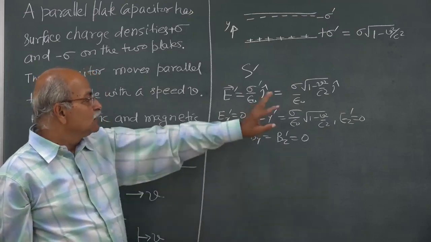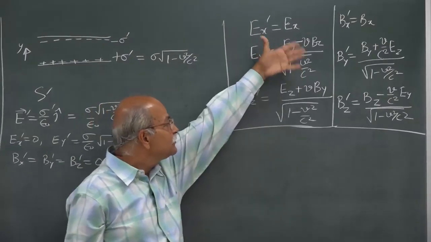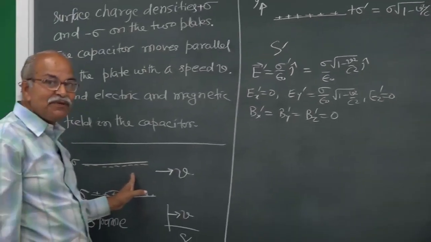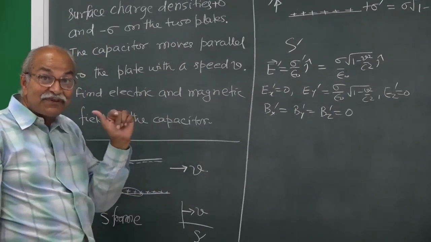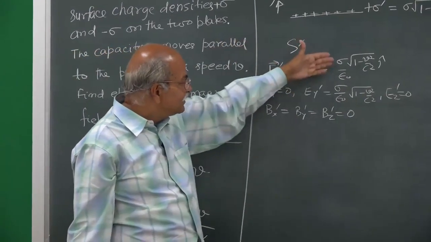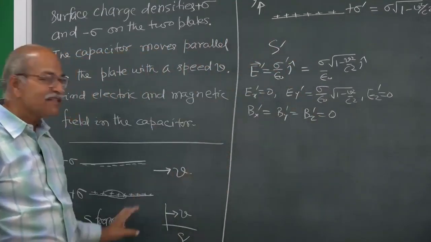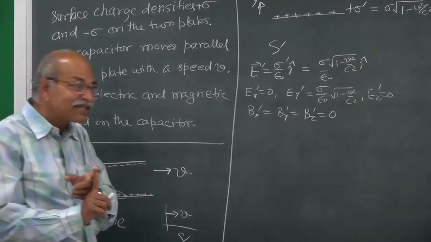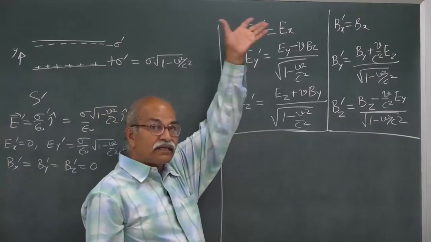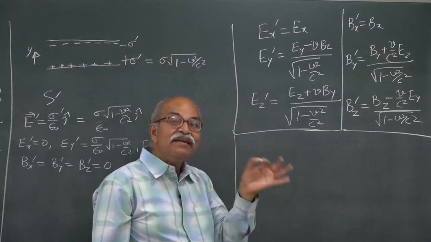Now I can make use of the transformation equations that I have already written here to get the quantities Ex, Ey, Ez, Bx, By, Bz. So the inverse transformation is needed, right. I have the components in the S prime frame, and I want the components in the S frame. So inverse transformations are needed. I can immediately write those also, by the same method: interchange primed and unprimed quantities and replace V by minus V.